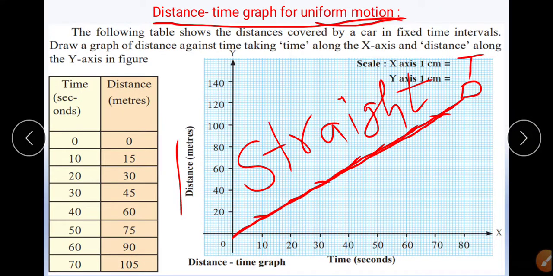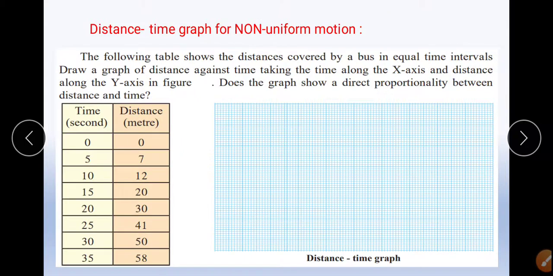In the previous case there was a direct proportionality, because as the time increases, distance increases in equal amounts only. Here the distance is 0, then it becomes 7, then it is 12.